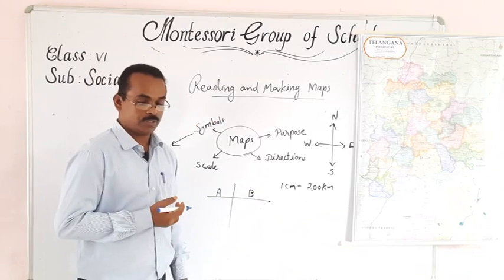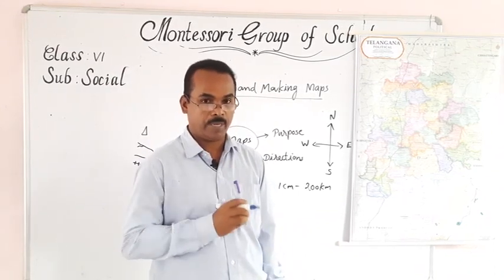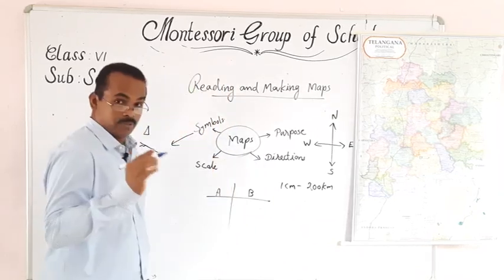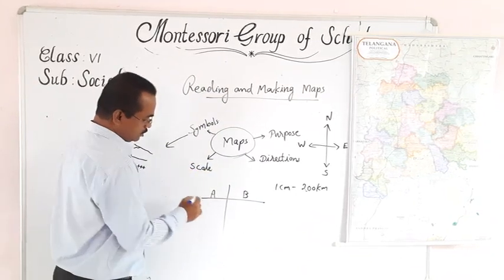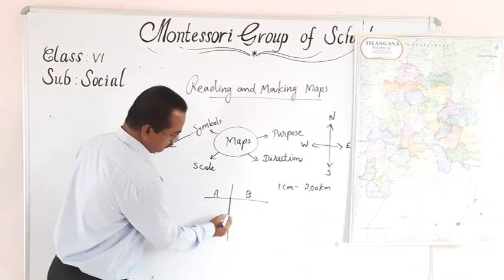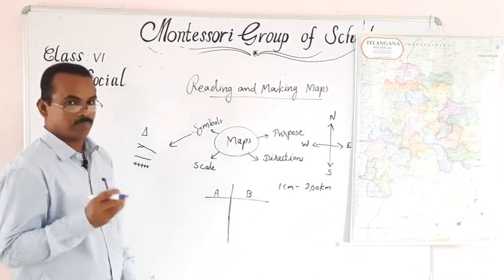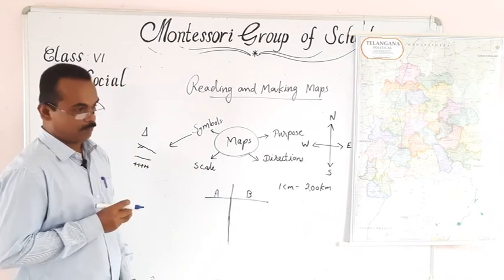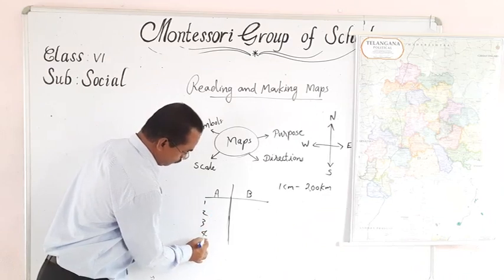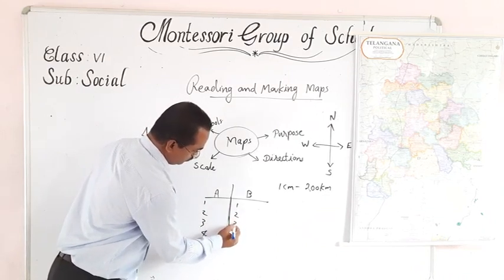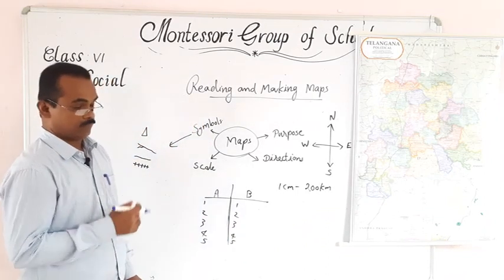From your book you can see different types of maps are given in your social textbook. Take a map and observe it, and ask questions related to the map, like 1, 2, 3, 4, 5 questions.